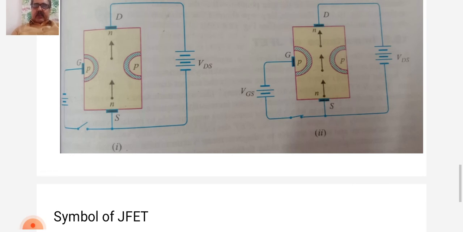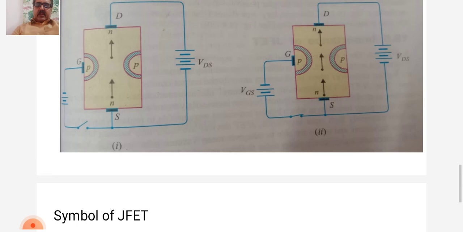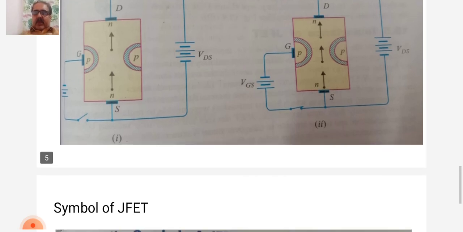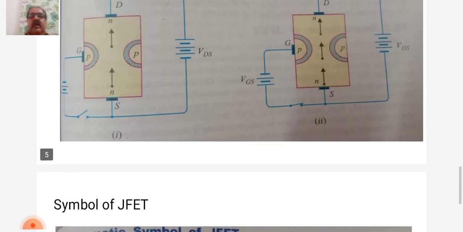This reduces the width of the conducting channel, thereby increasing the resistance of the N-type bar. The current from the source to drain is decreased. On the other hand, if the reverse voltage on the gate is decreased, the width of the depletion layer also decreases. This increases the width of the conduction channel and hence the source to drain current.